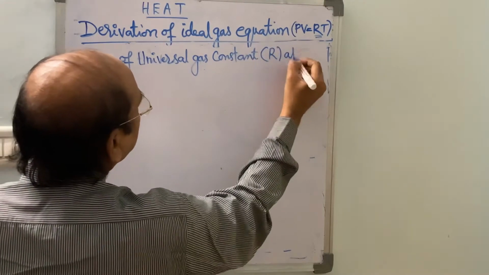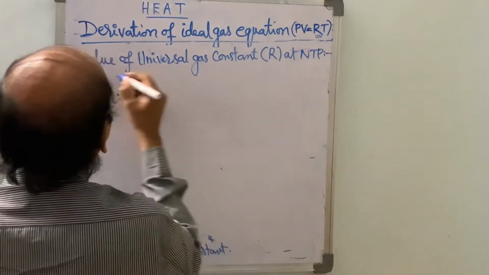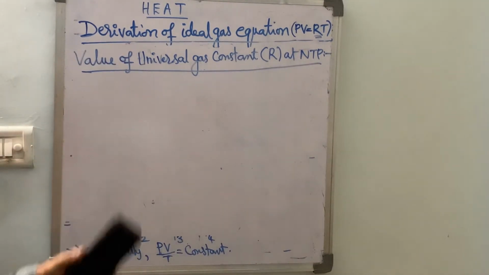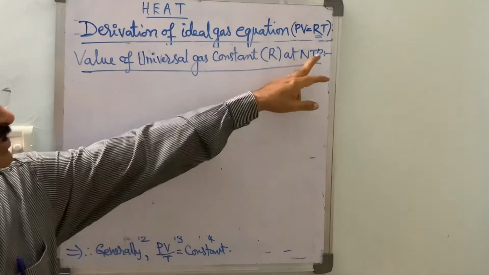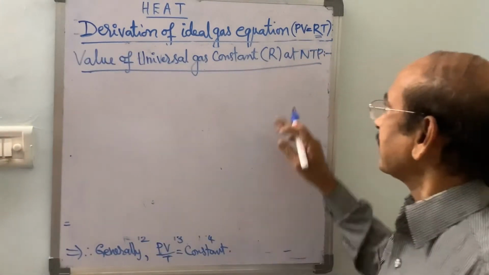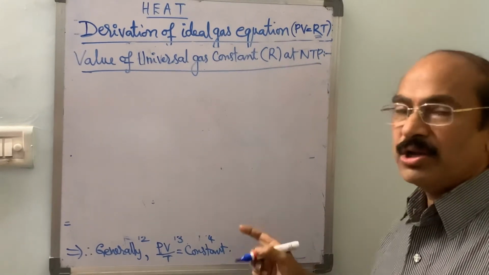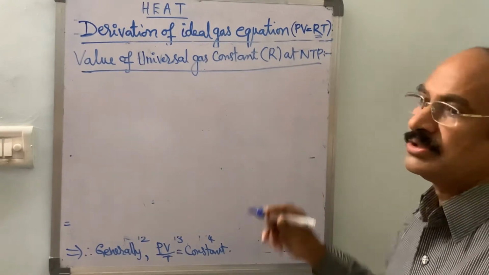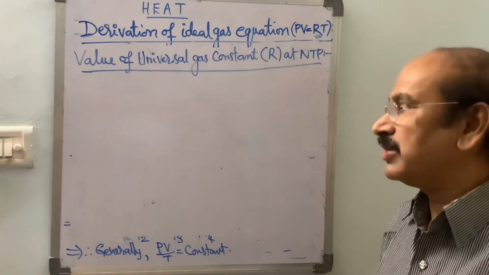Let us calculate the value of capital R at normal temperature and pressure, or standard temperature and pressure. Generally, at NTP or STP, each 1 gram molecule of any gas, at 273 degrees Kelvin, occupies the volume of 22.4 liters.